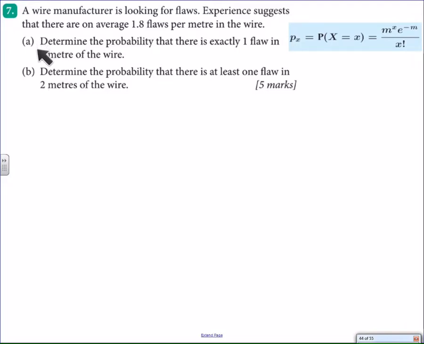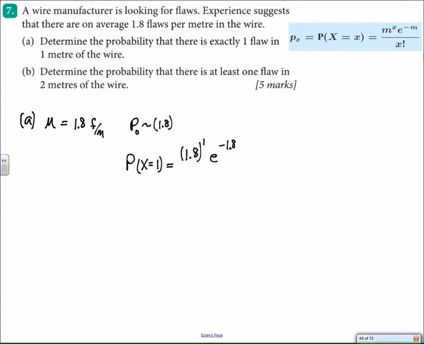The first one is a really straightforward application of the Poisson distribution formula, which is written for you here, and it's just asking what's the probability that you're going to find exactly one flaw in exactly 1 meter of wire. So this follows a Poisson distribution with a mean of 1.8, and because we're only using 1 meter and there is an average of 1.8 flaws per meter, we can put in 1.8 as our number. So that's going to be 1.8 to the 1 power, because we're looking for 1 flaw, and e to the negative 1.8 over 1 factorial.